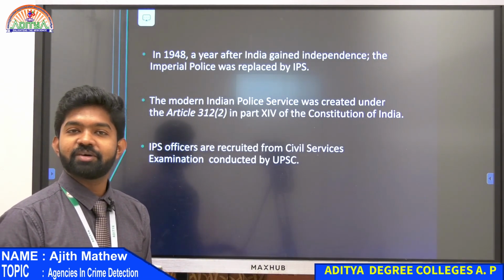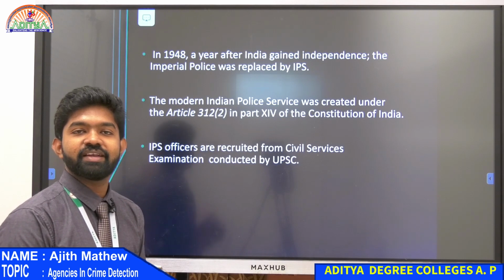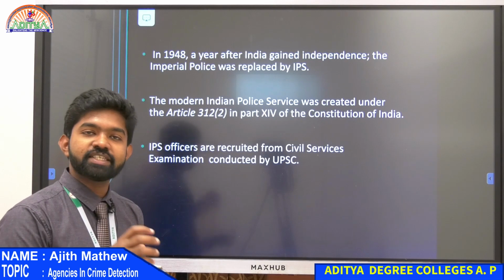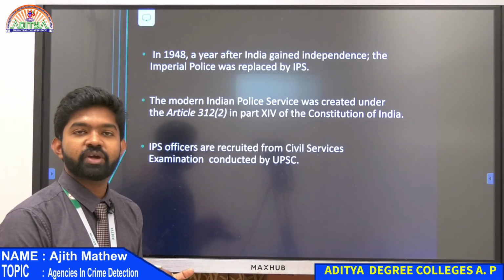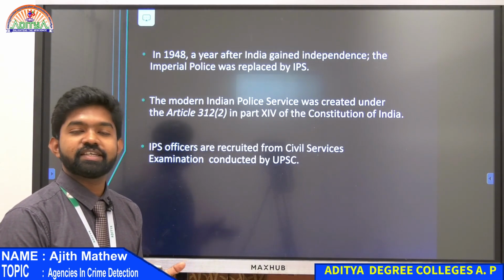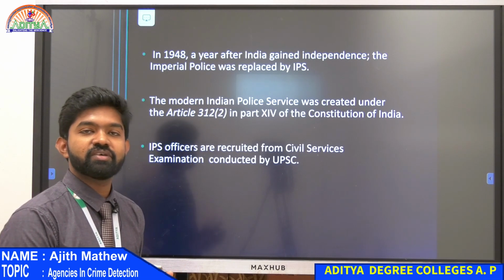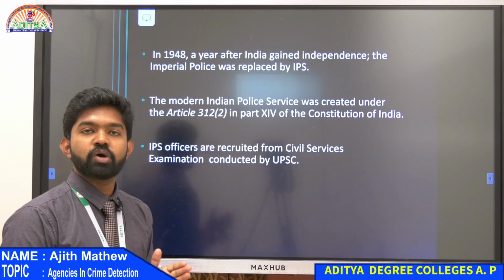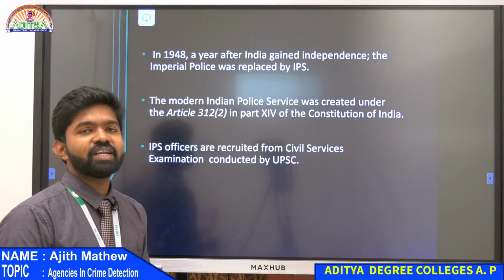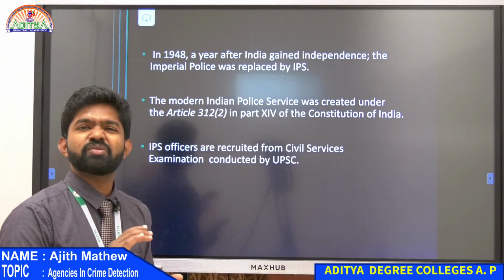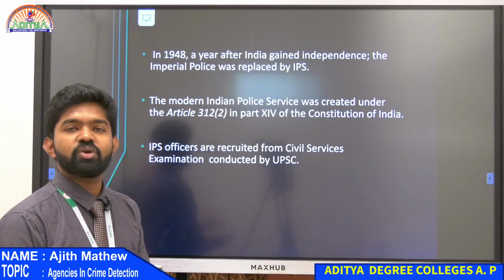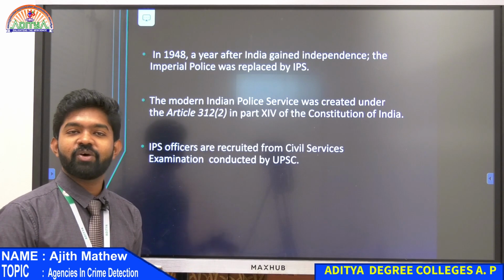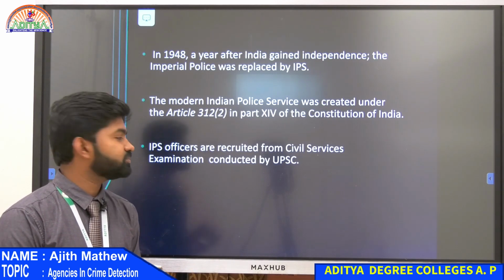For example, if somebody arrests you for some case, you can tell the police officer that you can't arrest without a warrant. There are some cases where you can't arrest a person without a warrant, and there are some cases where there should be a warrant to arrest the person. That is known as cognizable and non-cognizable offences. We will deal with the basics of law in the next section. So it's good to know law. Always try to learn the law of the land, the law of India.